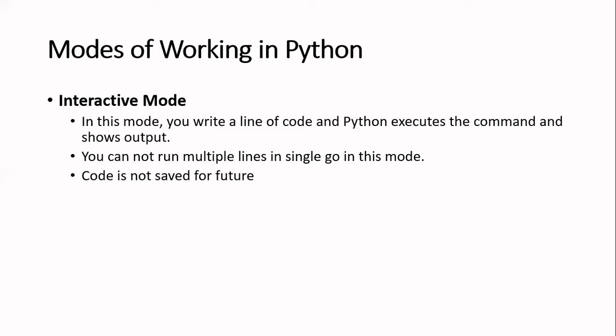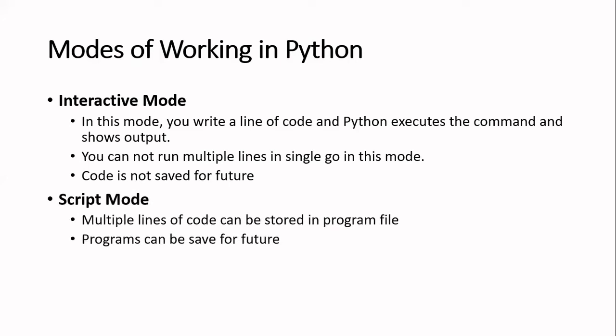Another is when you have 10 lines of instructions and you want to save those 10 lines for your future use. That is the script mode of working in Python. You write multiple lines of code, save that file with the normal .py extension, and later if you want to run that program, you open that file and run it. In the interactive mode, you cannot save for future. So if you want to save it for future, you need to use the script mode.